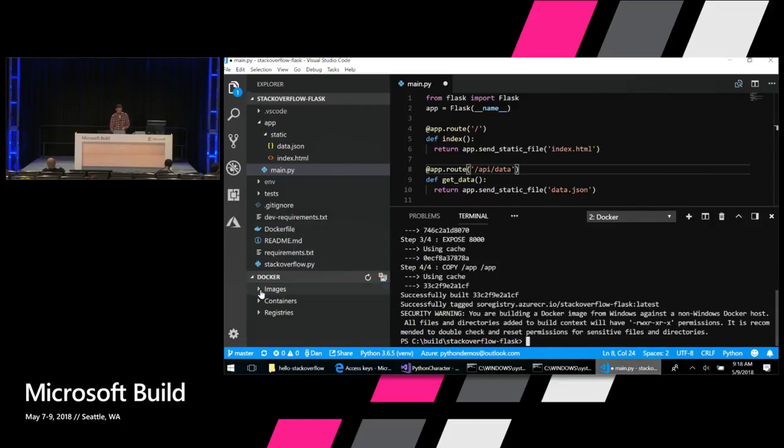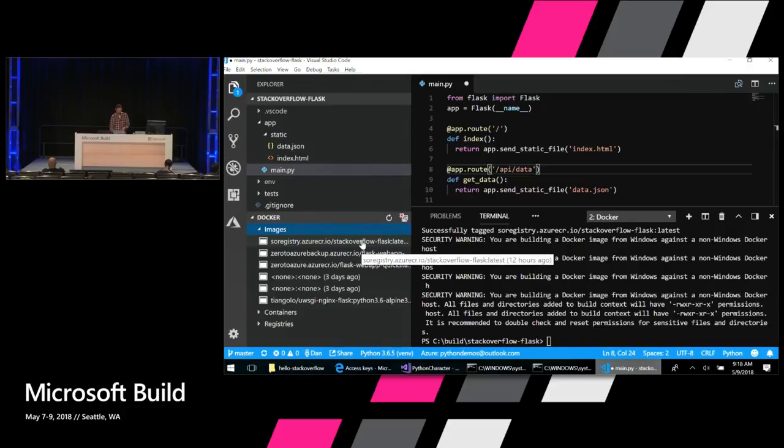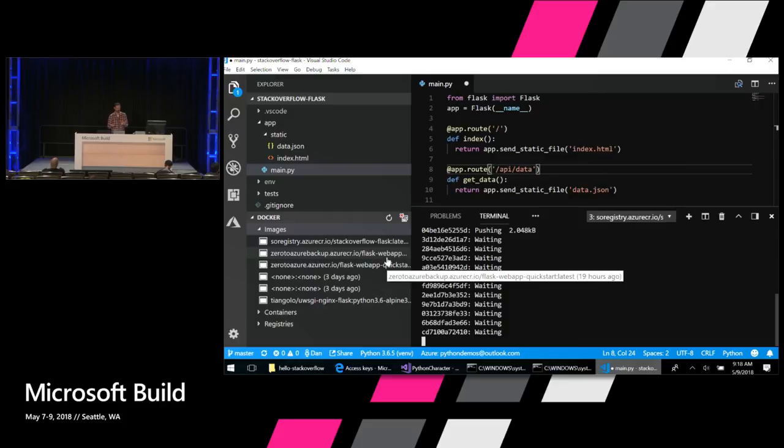Now if I expand the images here, this lets me see the local images that I have created in my Docker registry. I can right-click on these. I can delete them, I can remove them, I can manage them, I can run them. I'm going to select push. And this is going to push this Docker container to that Azure Container Registry that I've just created.